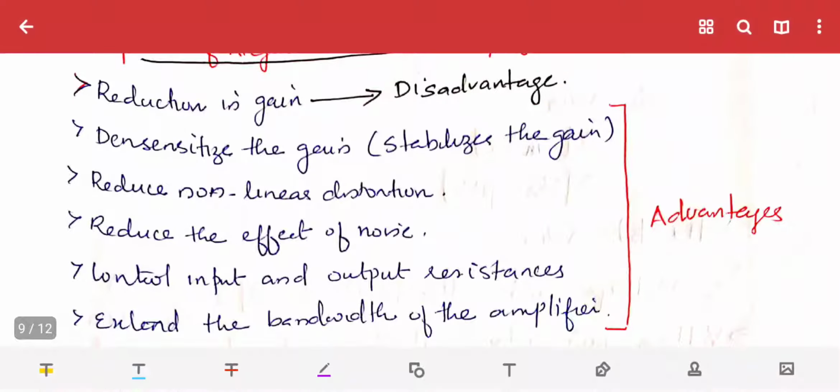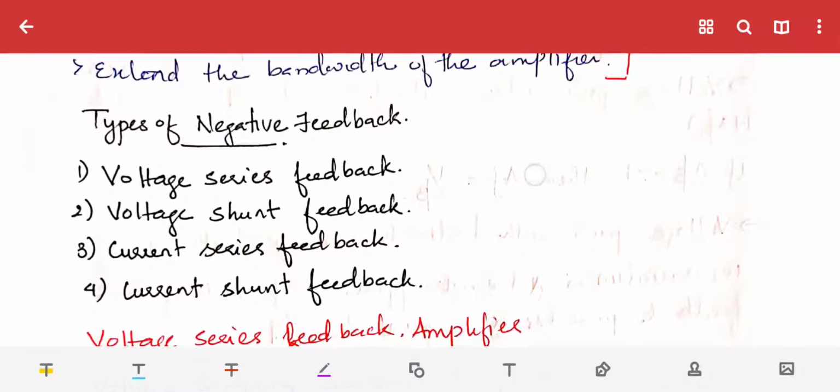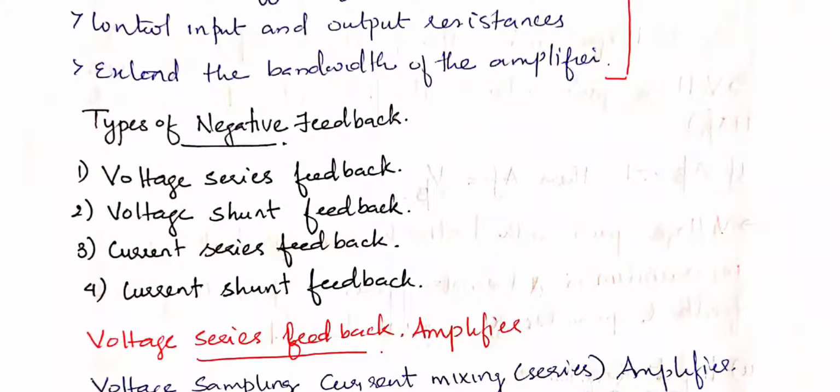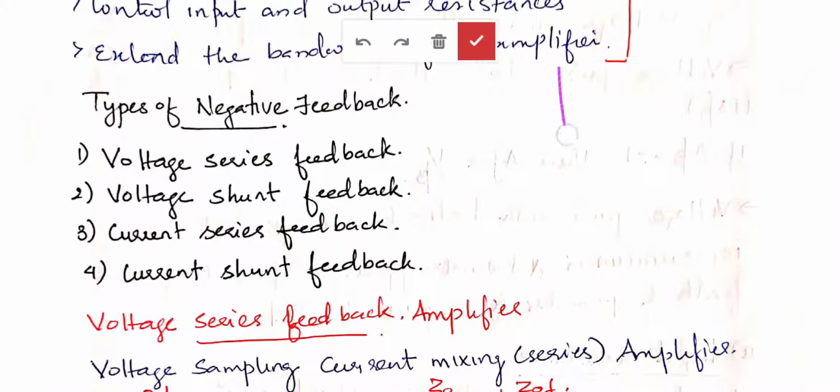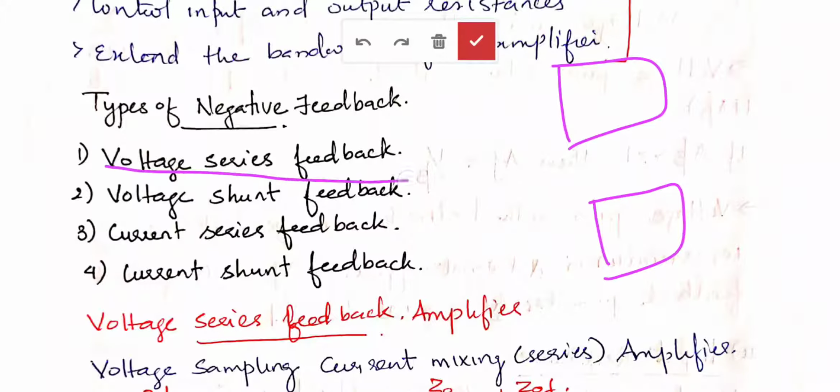Next we will see the types of negative feedback. Basically there are 4 types of negative feedback. What we mean by topology is the connection. In 4 ways we can connect the amplifier and feedback network to provide negative feedback. The 4 topologies, or types, are voltage series feedback, voltage shunt feedback, current series feedback, and current shunt feedback. Shunt is nothing but parallel. Series means series connection, shunt means parallel connection.